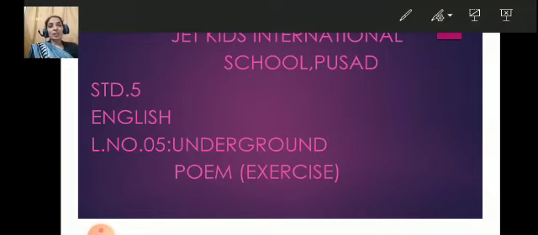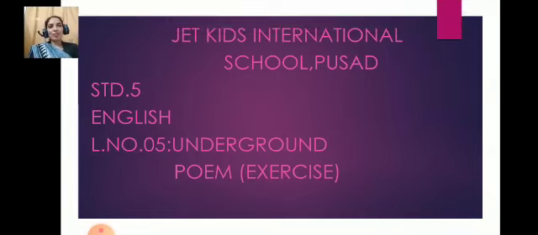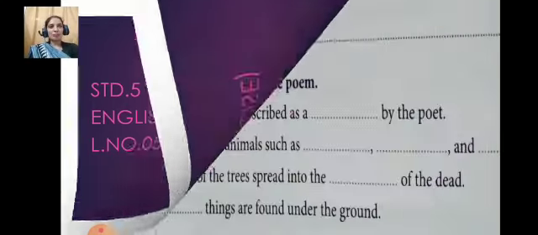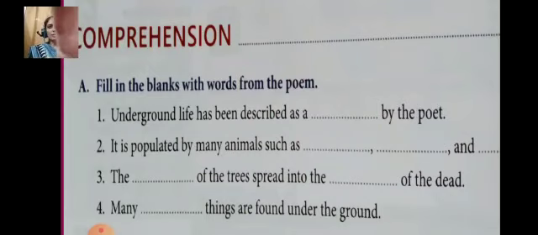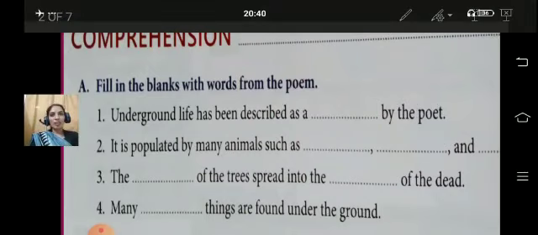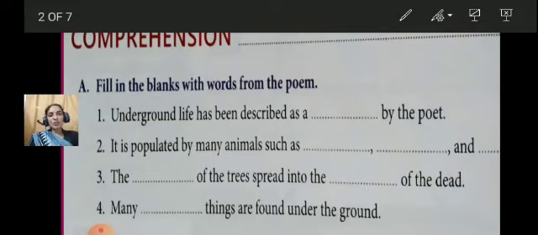So children, here we have comprehension, which is part A. Fill in the blanks with words from the poem. Now, that's not at all tough to do. You will have to read the poem, you will have to learn as well, and the same lines are given only with the blanks. Underground life has been described as a dash by the poet.